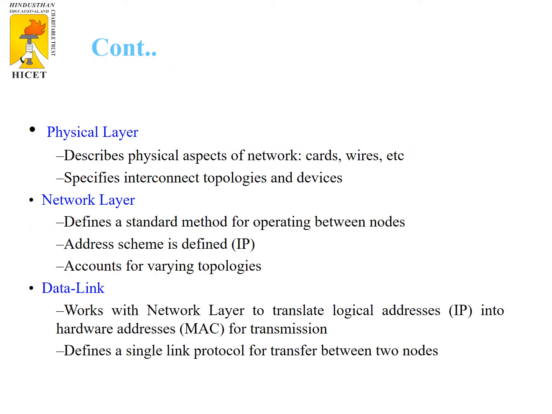So what is the purpose of each? The physical layer is how one system is connected with another system. It can be connected either wired or wireless. Wired means what type of wire? Coaxial cable, twisted pair cable, like that. Wireless means through frequency, radio waves. The network layer, we have already discussed.